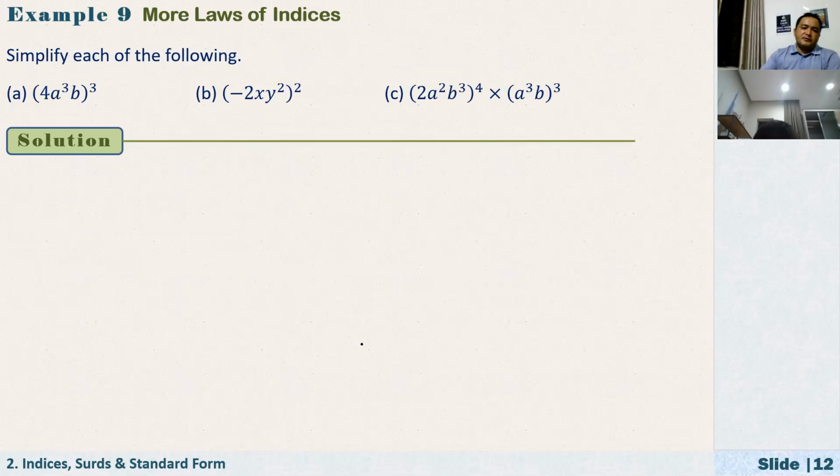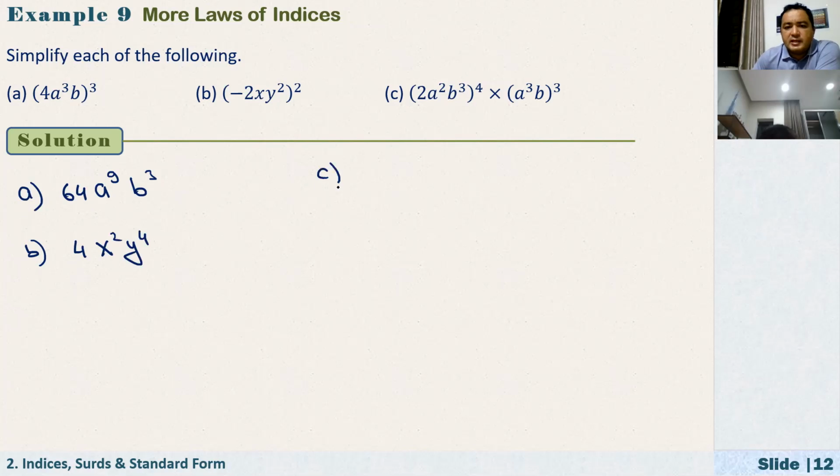All right, simplify each of the following. Let's start with A, 64, A 6, B 3, sorry, A 9. A to the power of 9, and B cubed. How about B? 4 x squared y to the power of 4.